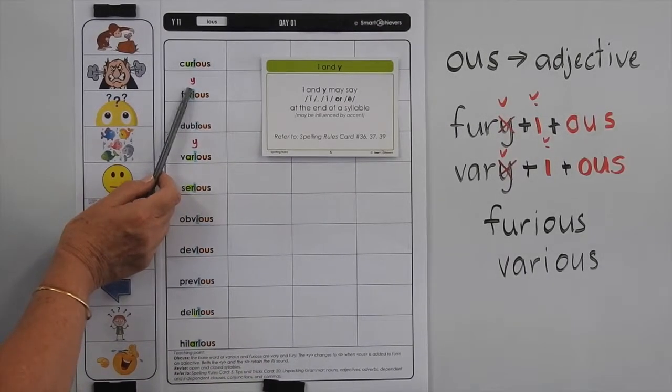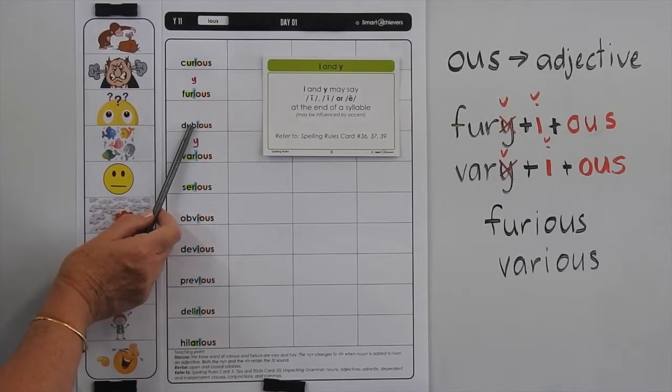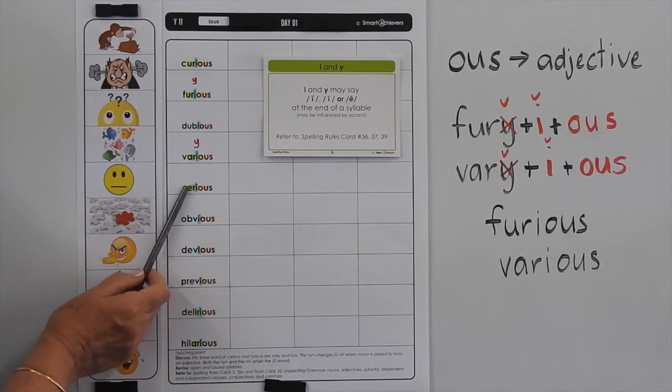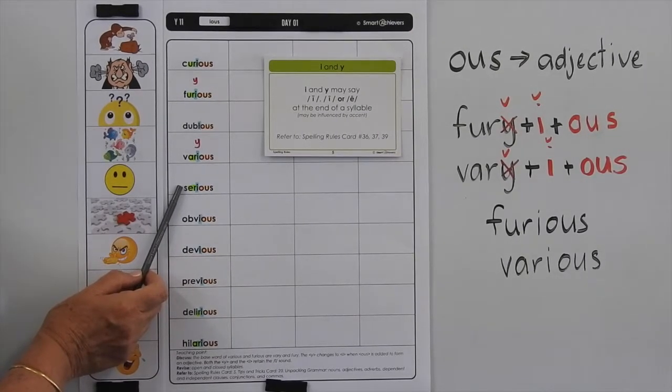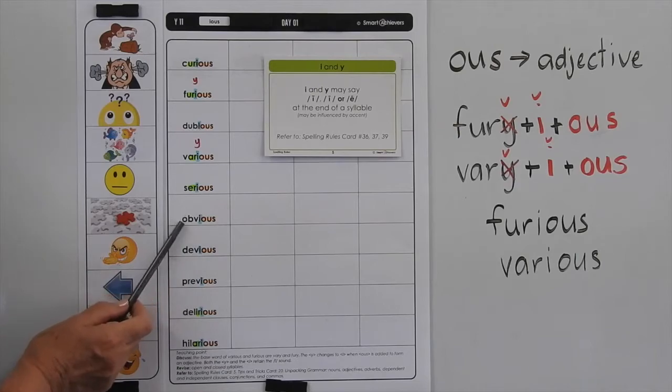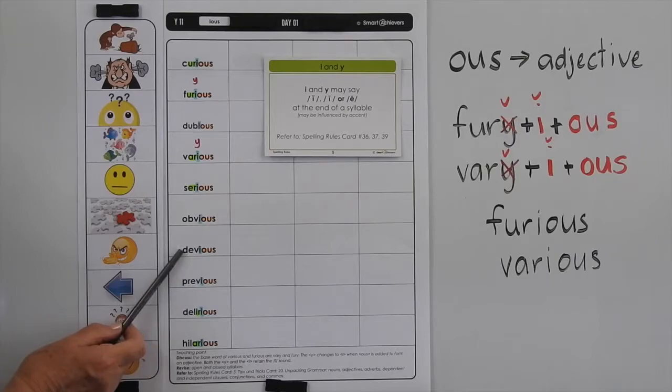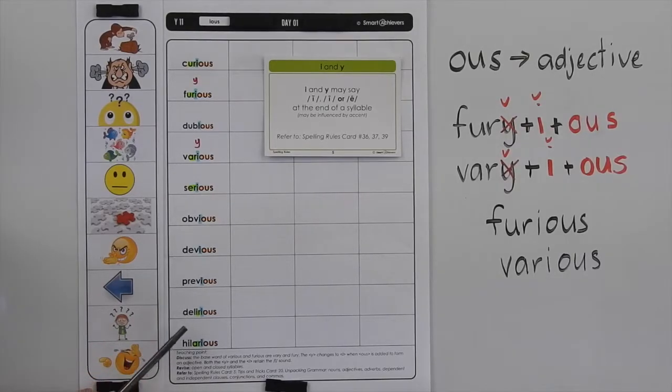Furious means enraged, dubious means unsure, various means many, serious could mean careful consideration or application. It could mean being thoughtful, and it could mean acting or speaking in earnest. Obvious means easily understood, clear and apparent. Devious means cunning. Previous means existing or occurring before. Delirious means raving. And hilarious means extremely amusing.